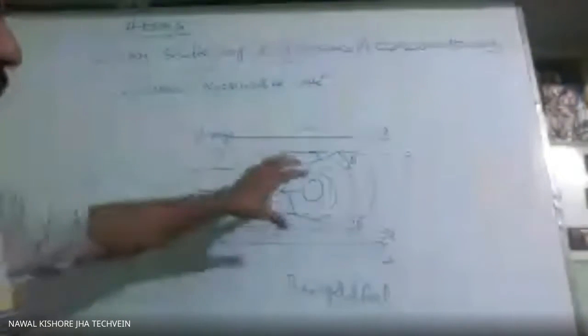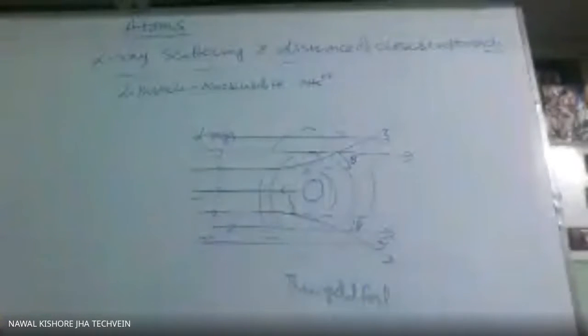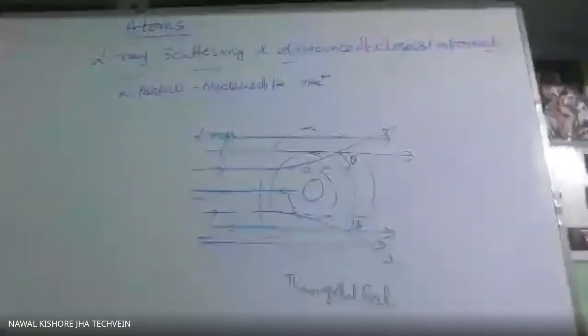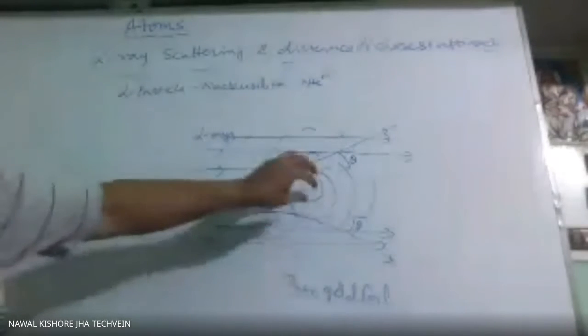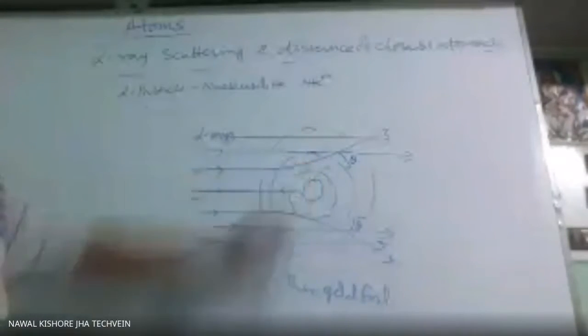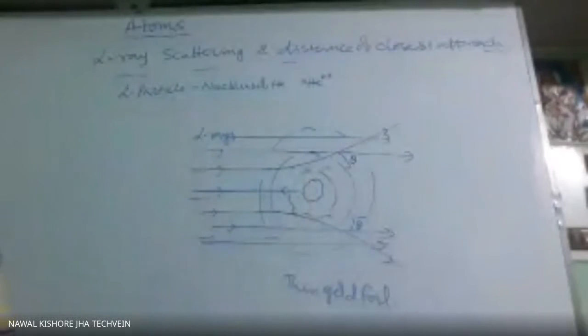So on this basis only, Rutherford gave the conclusion that most of the part of the atom is empty. All the massive particles are concentrated within a very small region, and this region was now called the nucleus. Before that, neutron and proton had been invented.